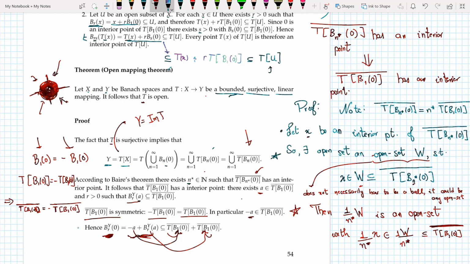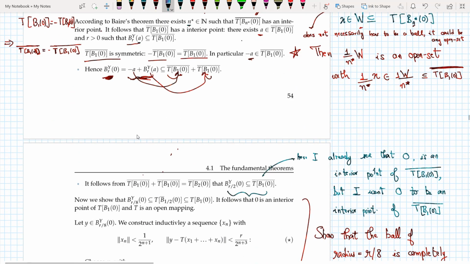So the ball of radius r centered around 0 is a subset of the closure of T B_2(0). And now looking at this argument, I can say that the ball of radius r/2 is a subset of T B_1(0).